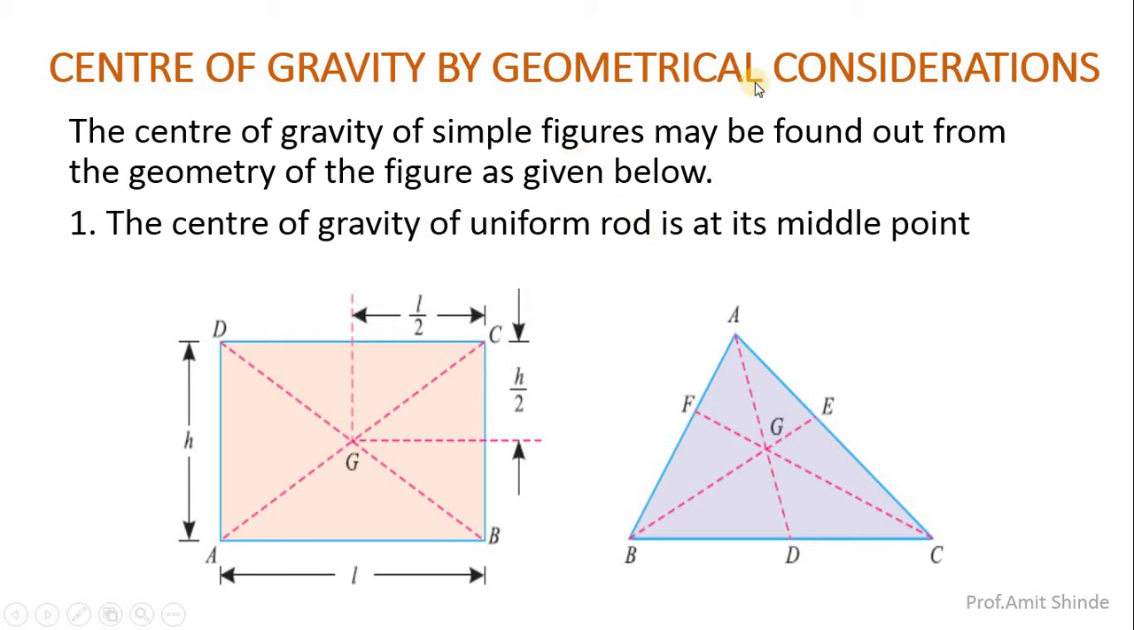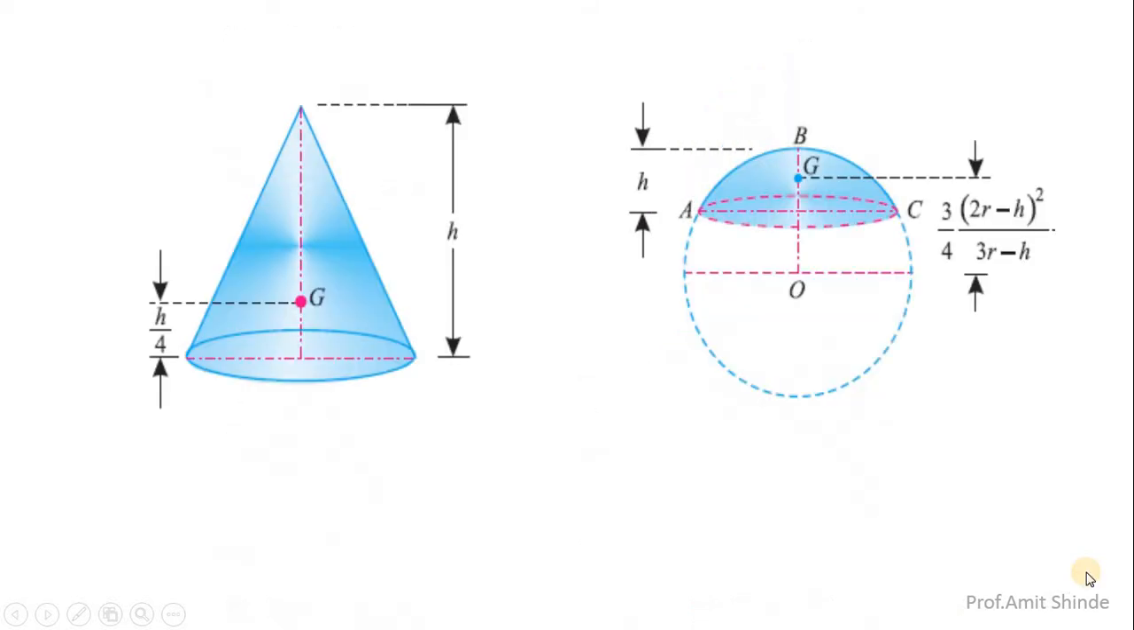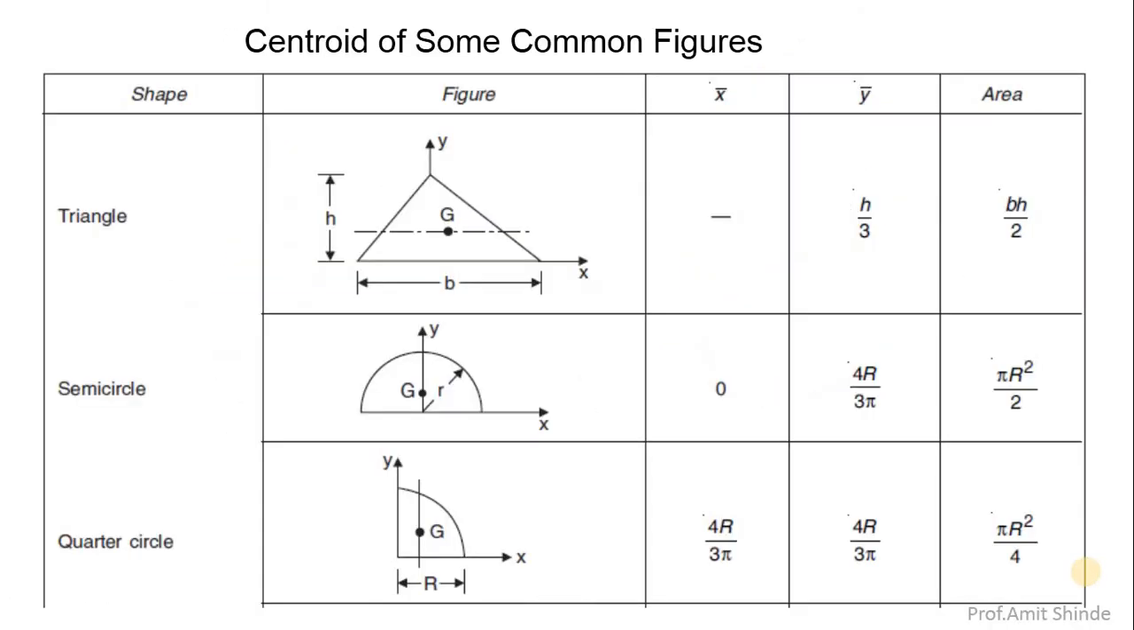Now these are some of the figures considered here. If you see here, it is a rectangle, symmetrical about L by 2, H by 2. Here the triangle is symmetrical about AD, BE and CF. These are some of the common figures. Trapezoidal: H by 3, (B plus 2A) by (B plus A). For the semicircular, 4R upon 3 pi. For the circular section, hemisphere, cone. Now let us see some of the basic common figures.